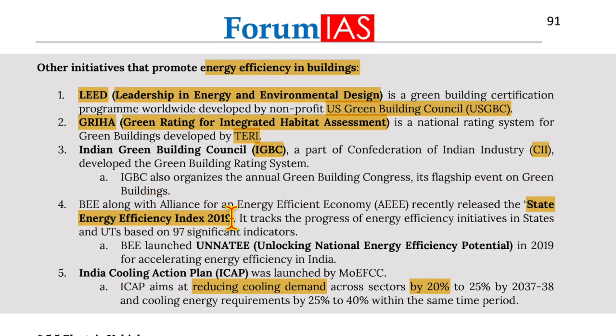BEE, along with Alliance for an Energy Efficient Economy, that is AEEE, recently released the State Energy Efficiency Index 2019. It tracks the progress of energy efficiency initiatives in states and union territories based on 97 significant indicators. Now, BEE launched UNNATEE, that is Unlocking National Energy Efficiency Potential, in 2019 for accelerating energy efficiency in India.